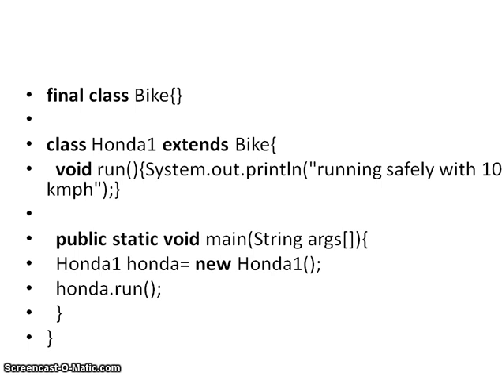So by using the Honda object, I am trying to access the run method, and the run method is in the Honda 1 class, but it extends the Bike class. The Bike class is a final class, so you cannot extend that, so it will give an error. So try this program, see whether you are getting an error or not, and perform the program.